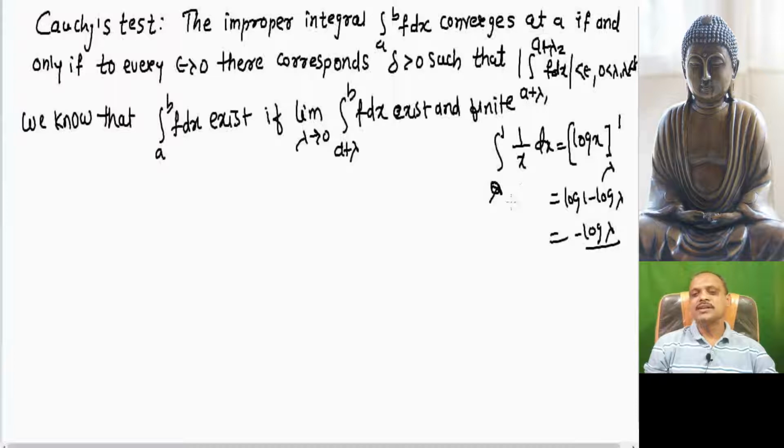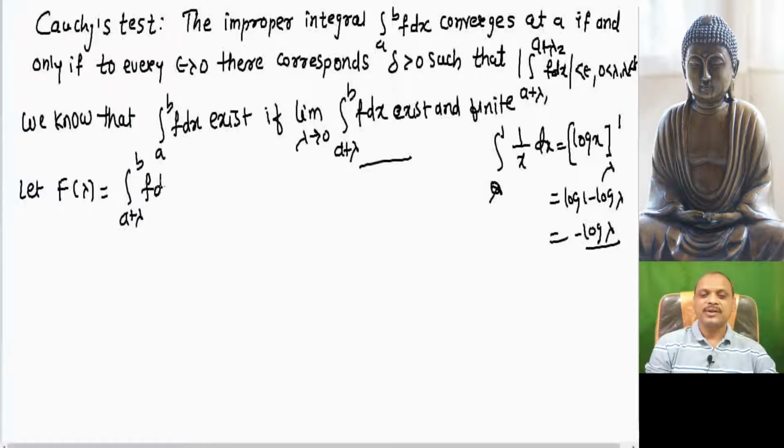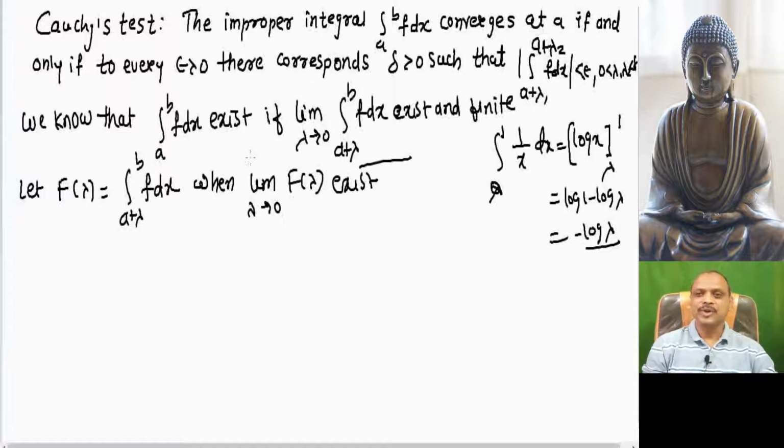So when we take it as a plus lambda, this function will be converted into a function of lambda, and that is why we consider capital F of lambda equal to the integration a plus lambda to b f dx. Whenever the limit of capital F of lambda as lambda tends to 0 exists and is finite, the integral exists and is said to be convergent.